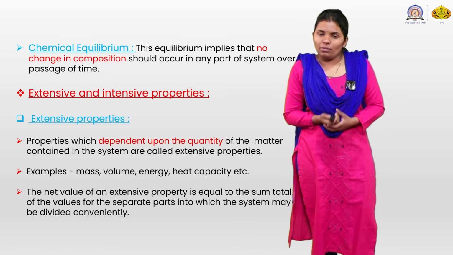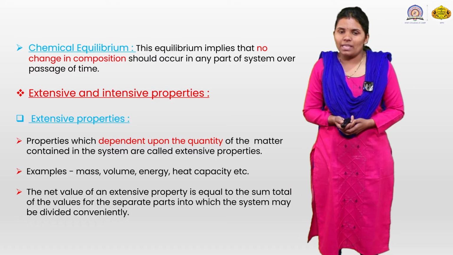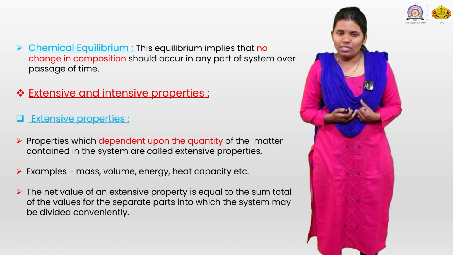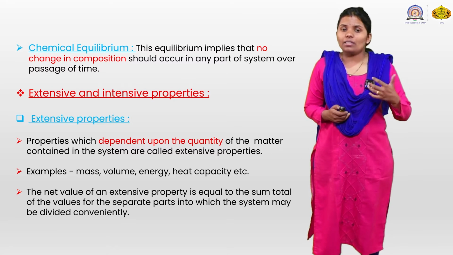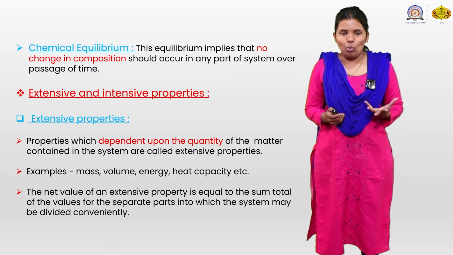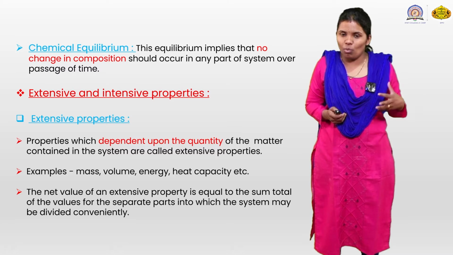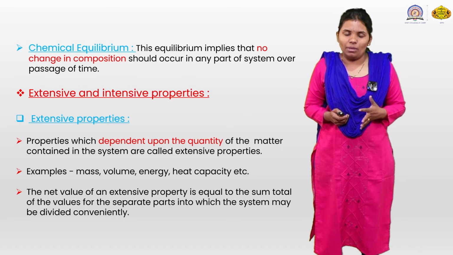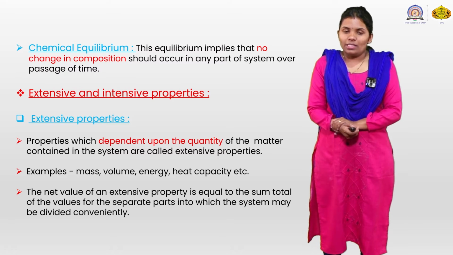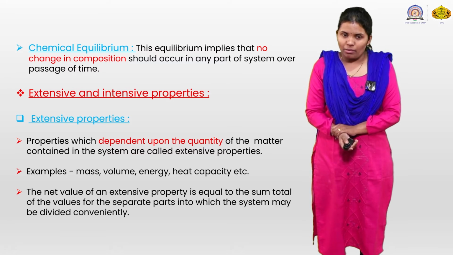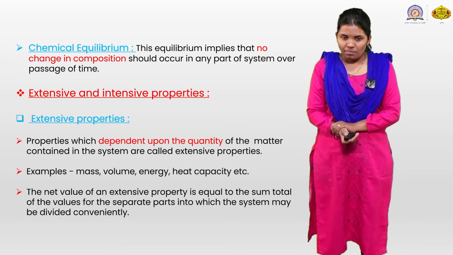Next is chemical equilibrium. This equilibrium implies that no change in composition occurs in any part of a system over the passage of time. Composition means the number of moles. There is no change in the composition or number of moles, called chemical equilibrium. So these are the three types of equilibrium: thermal equilibrium, mechanical equilibrium and chemical equilibrium.